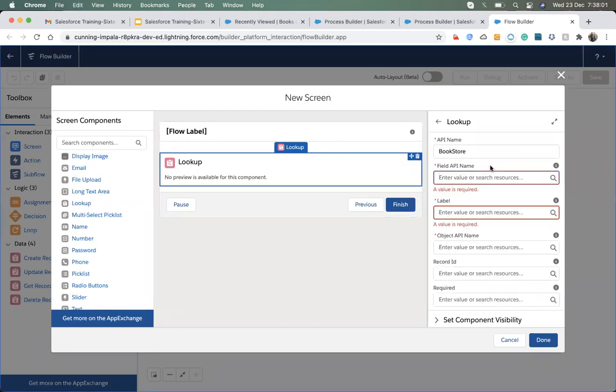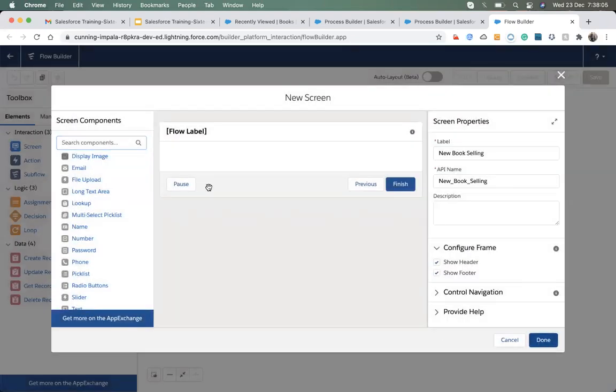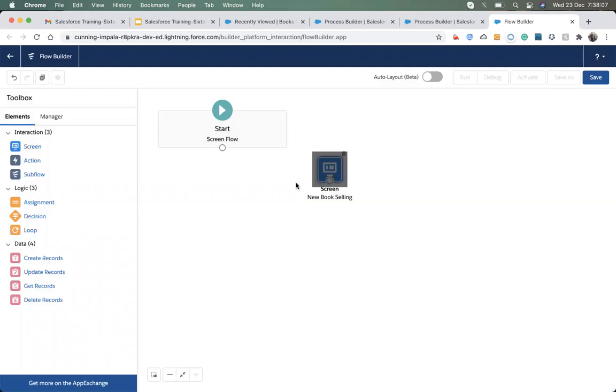Before moving on, I just forgot something. I've designed a screen that shows the label. Before taking the input from the user, we store those values in some variable, so I'm designing a variable for that.